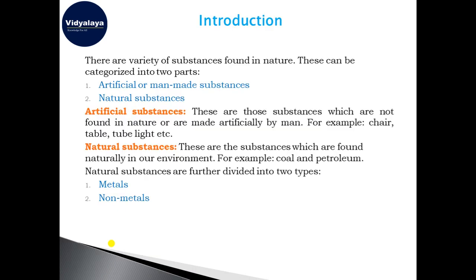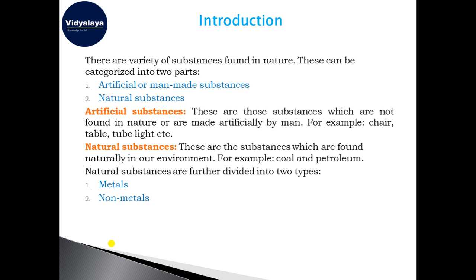Okay, so let's start with the chapter metals and non-metals. If we see around us, we can see a variety of substances, a variety of things that are around us like table, chair, bed, blackboard, chalk, duster, etc. You can see the trees, different kinds of animals, and other things like machines, and you can also see some ornaments made up of gold, silver, etc.